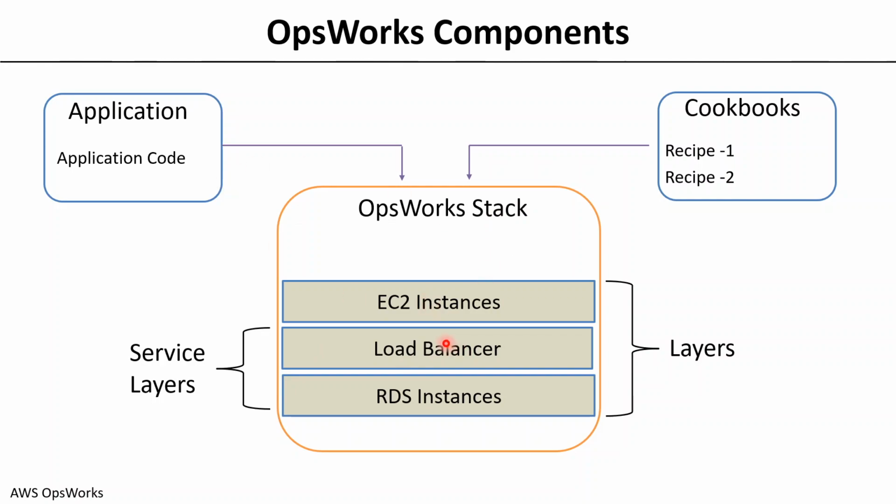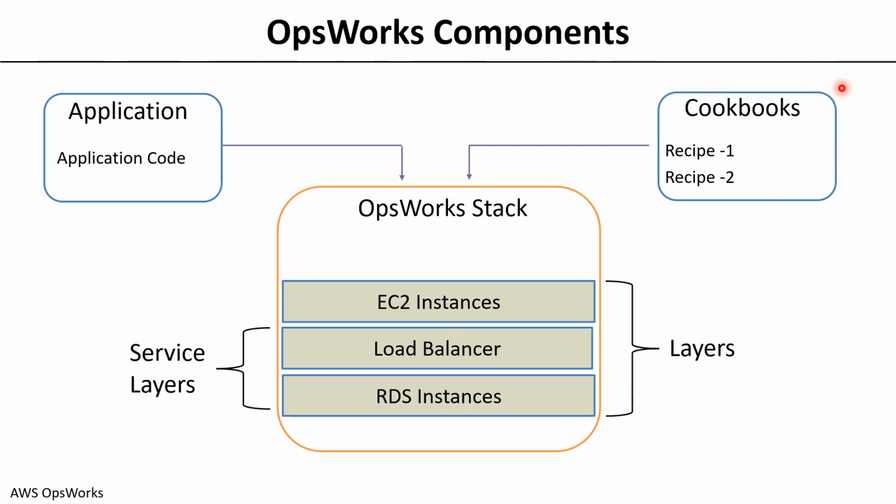How do you write the configuration required for an EC2? For example, which EC2 type to be used, which operating system on this EC2 to be used, in which region this EC2 is to be launched, what kind of load balancer is required, whether it is a classic, an ALB, or a TCP load balancer, or what kind of instance in RDS is required, whether it is a high availability RDS instance or MySQL, and all such things are written as part of the cookbooks.